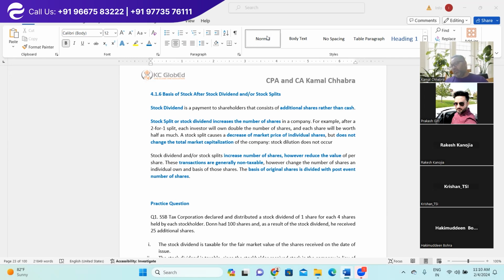$1,000. Now, after 3 years, in 2023, Tesla has decided to issue one stock dividend for 10 stocks. The person holding 10 shares will get one additional share as a stock dividend.